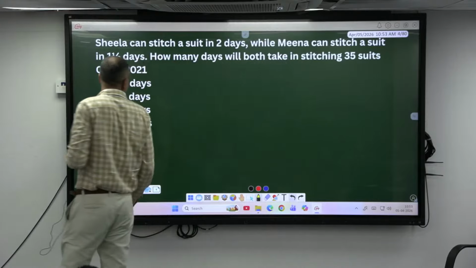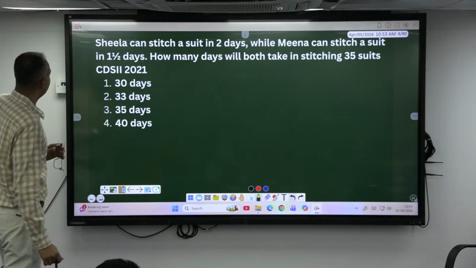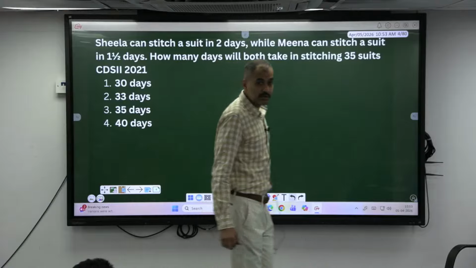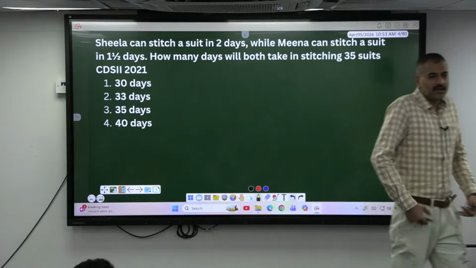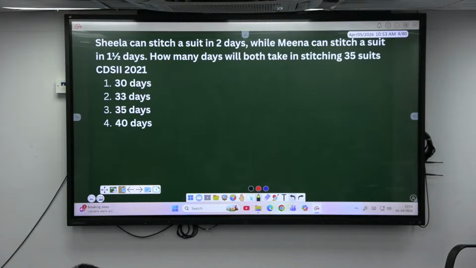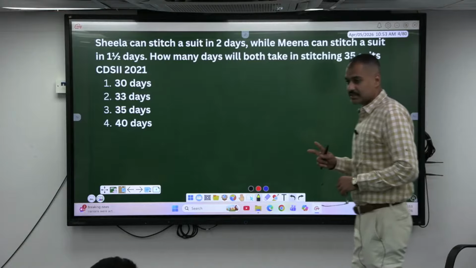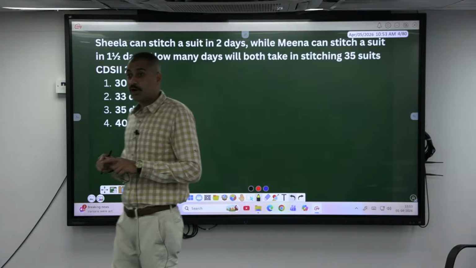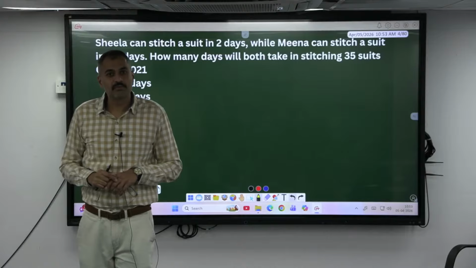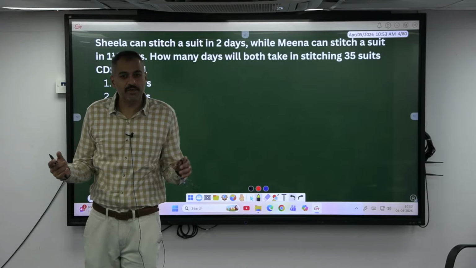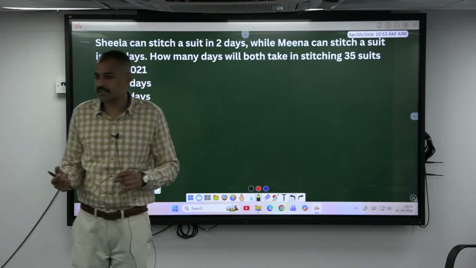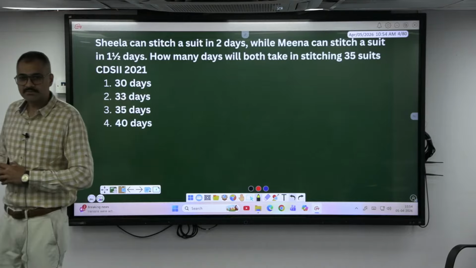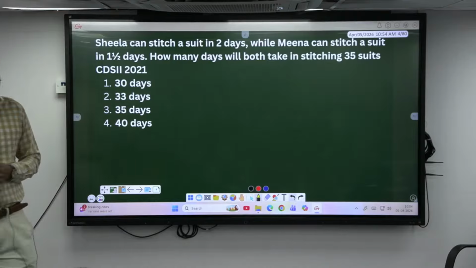Sheila can stitch a suit in 2 days, while Meena can stitch a suit in 1.5 days. To stitch 35 suits together, what is the time taken? Can I put it in this way? A can complete a piece of work in 2 days and B can complete the same work in 1.5 days. Together, to complete 35 times of the same work, whatever work you are assuming, you take 35 times of it, divide by that efficiency. So, madam, 30 days. Is it 30 days? 30 days.